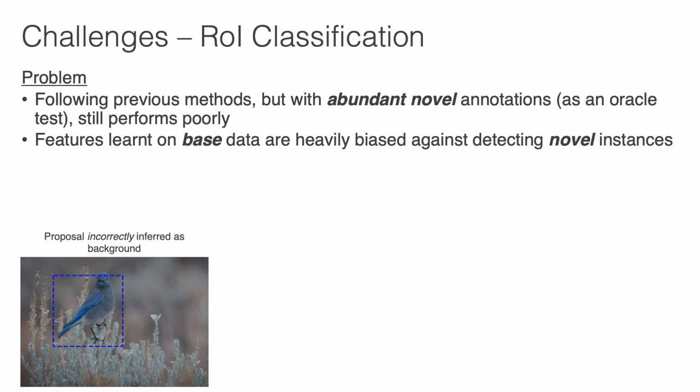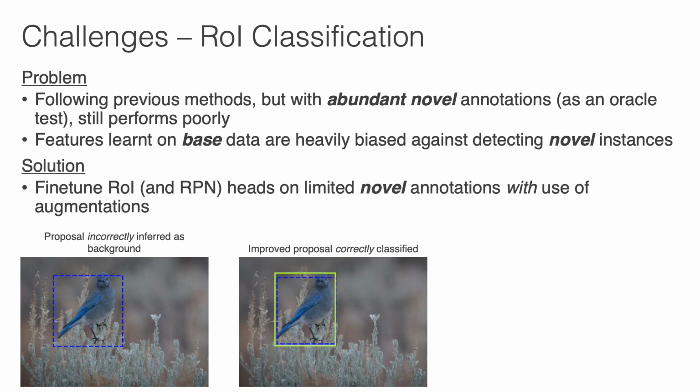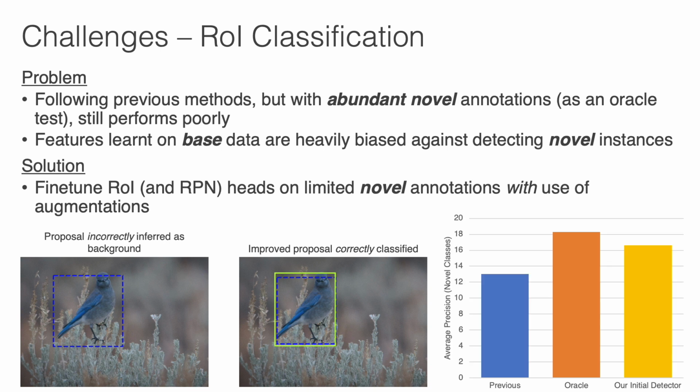Onto region of interest classification. If we follow previous work but use all novel annotations in the dataset as an oracle test of the method's upper bound, we find the performance is still poor. The features learned are heavily biased against novel instances, even when a suitable proposal is present. By fine-tuning the ROI and RPN heads on limited novel data instead of just the final layer, plus adding augmentations, we can correctly classify additional novel instances and bridge the gap to the performance achieved from our oracle test.